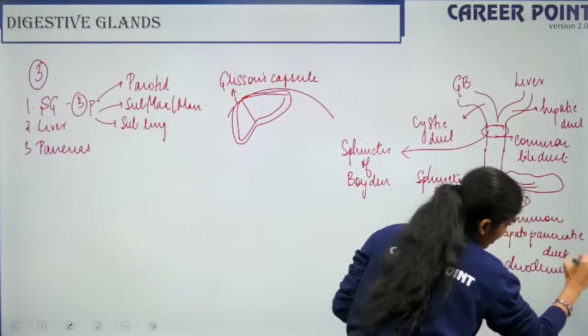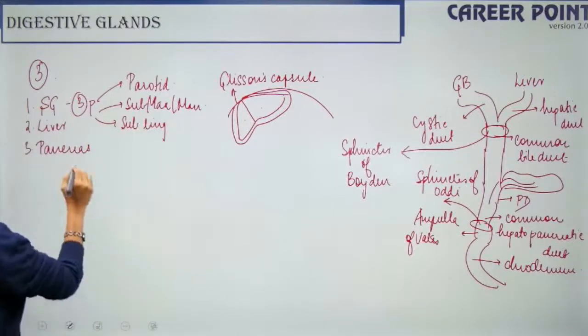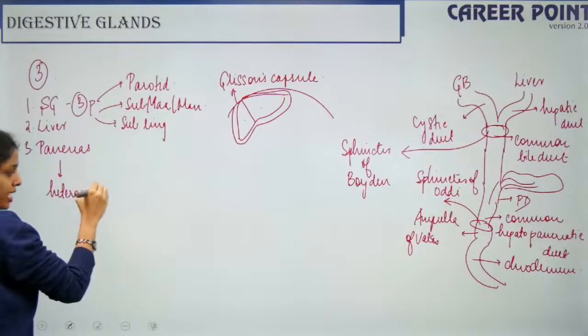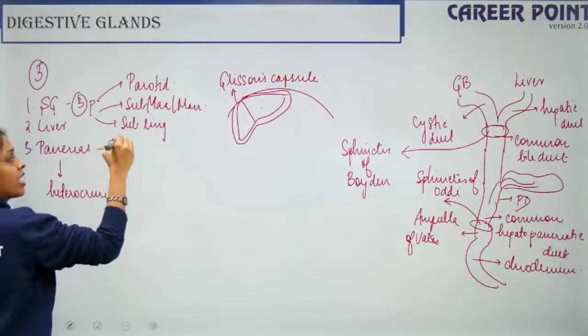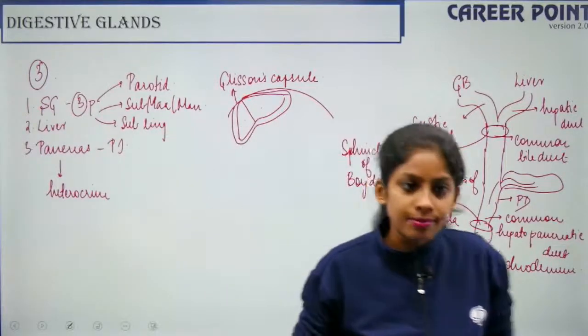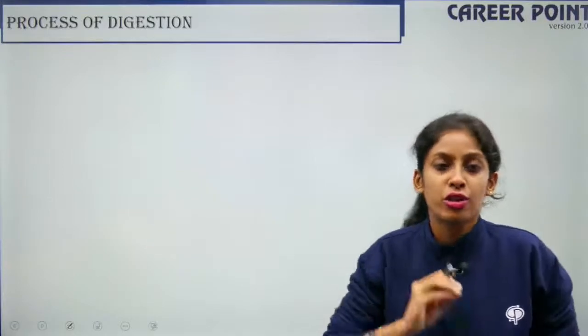So this is from yesterday's lecture. I am just giving you a recap, right? Okay, so the pancreas is a heterocrine gland, meaning it is both endocrine as well as exocrine, and it secretes pancreatic juices for the process of digestion. Clear? Okay, so we move into today's topic, that is the process of digestion.